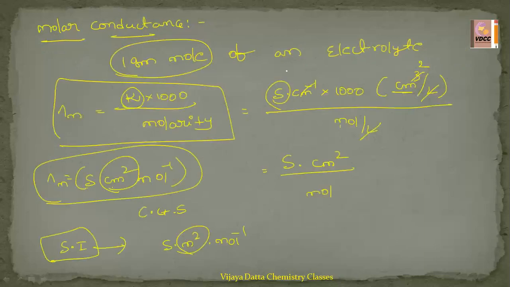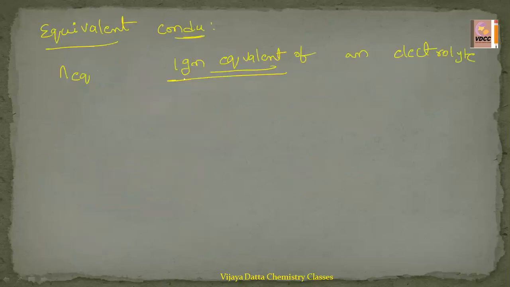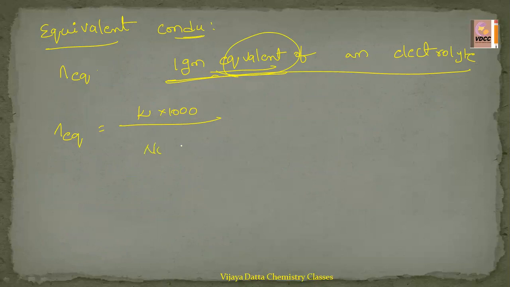The rest of it is the same. So the formula is lambda equivalent equals kappa into 1000 by normality. Moles for molarity, gram equivalents for normality. So for lambda equivalent we use the normality.